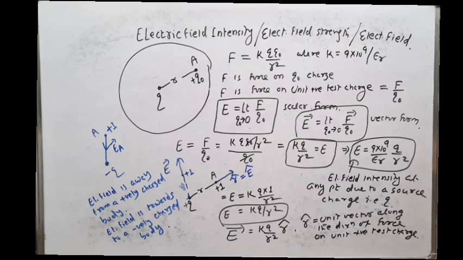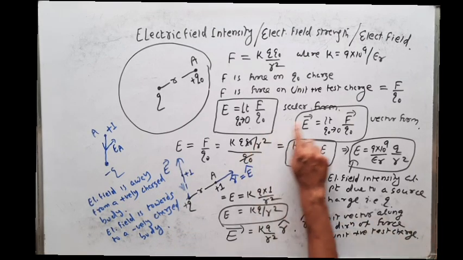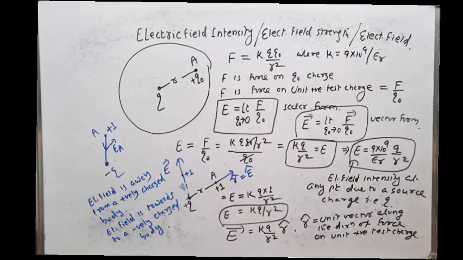So this is about the formula used for electric field intensity.